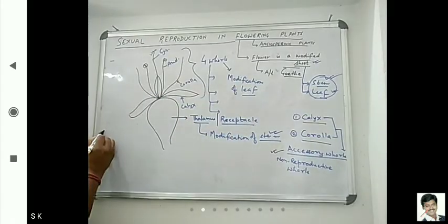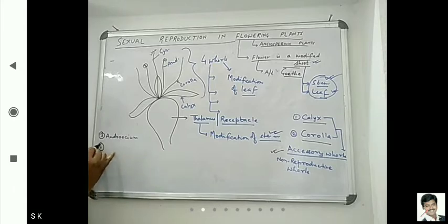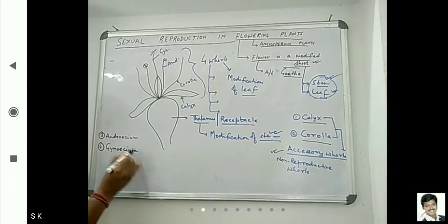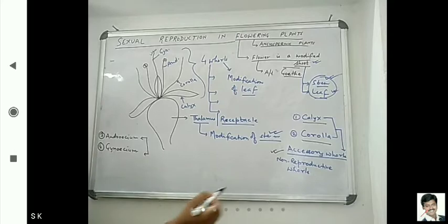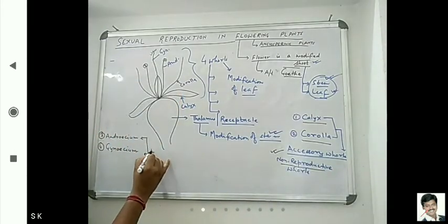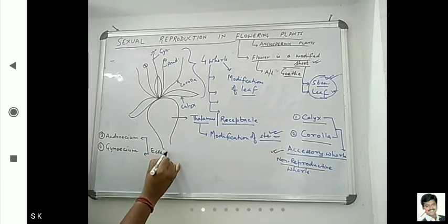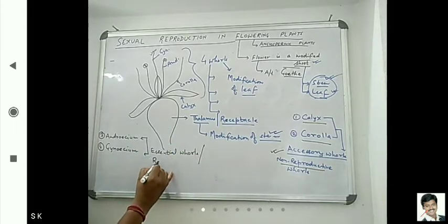Now come on next. One is androecium, and one is gynoecium. These two are, as opposed to non-reproductive and accessory, the essential whorls or reproductive whorls.